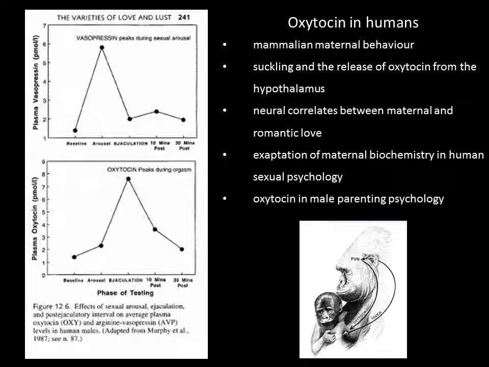I'm also interested in oxytocin in humans, which is a mammalian nurturant neurochemical, and it establishes the mother-infant bond. But also, interestingly, in humans, oxytocin not only is involved in the mother-infant bond or maternal care, it's also involved in male sexual psychology. So during sex, oxytocin is secreted in the male brain, and it's thought that this may establish deep emotional bonds between males and females that facilitate this shared division of labour or pair bonding that underpins our unique mating systems and sexual psychology.